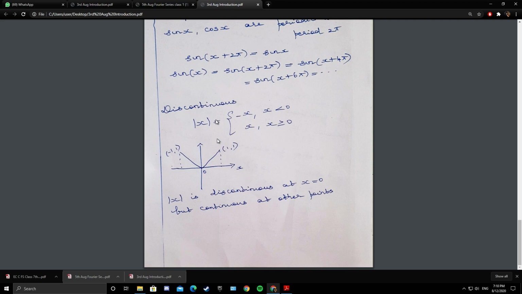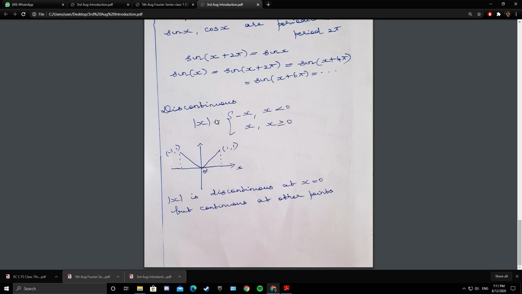Next we have the concept of discontinuous function. A function which is not continuous is called discontinuous. The graph of a continuous function will be smooth. There will not be any break at any point. The continuous function will be smooth, but a discontinuous function will have a break. It will not be smooth throughout.